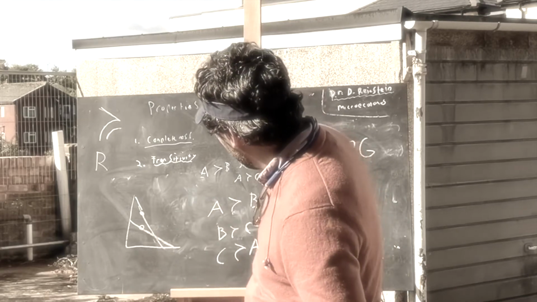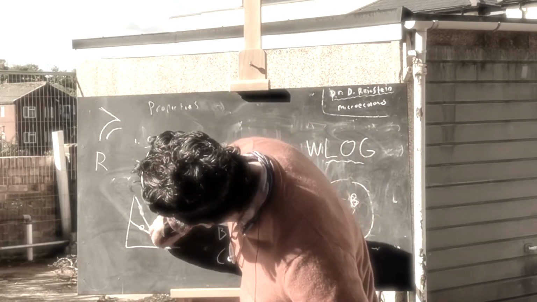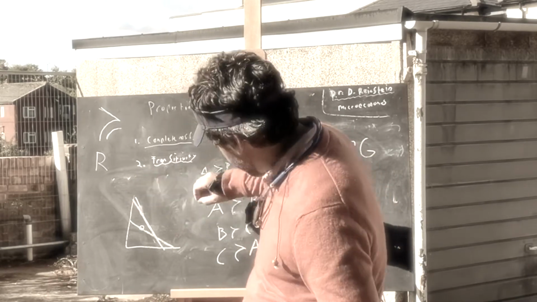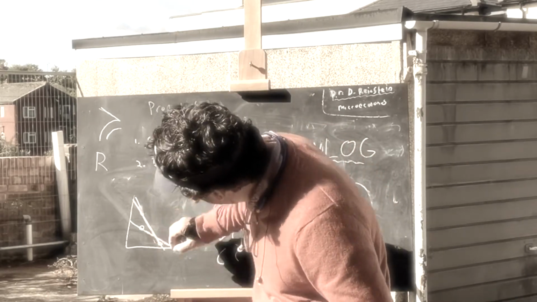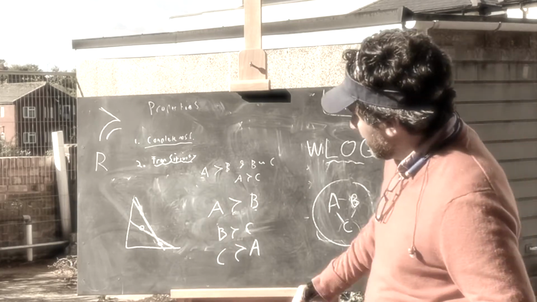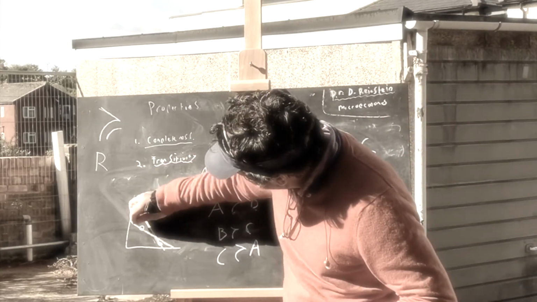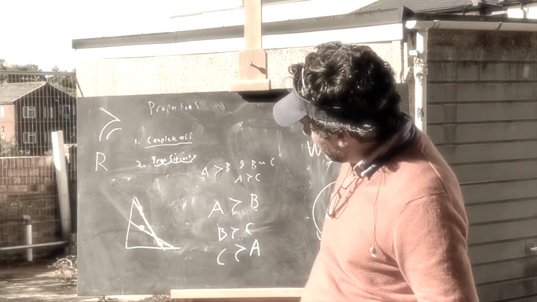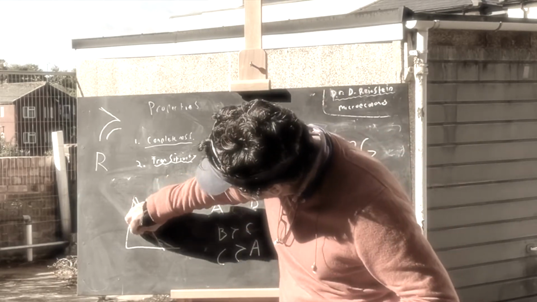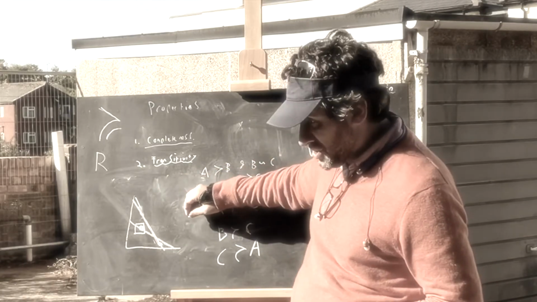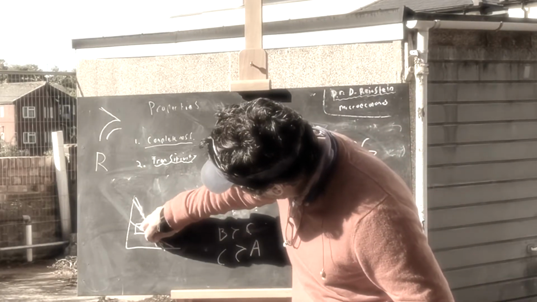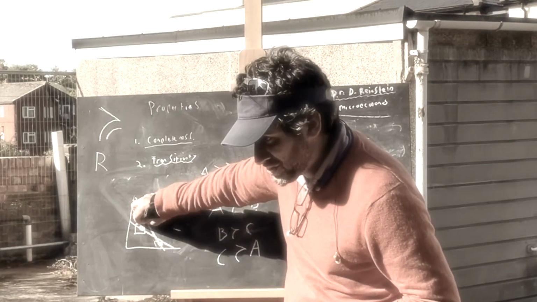I'm trying to think, what's the exact example here? I'll construct it. But anyways, you're given different budget sets. So maybe they chose this in this particular budget set. In this budget set, they choose down here, and then in this budget set, they choose here, right? But they could have chosen this in the first budget set, and yet they chose not to. And they could have chosen this in the second budget set, and yet they chose this.